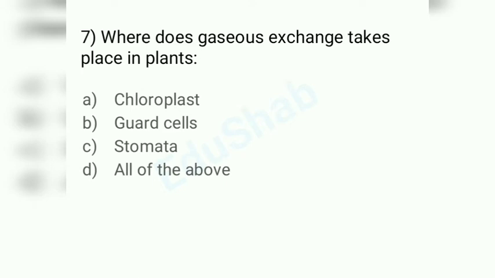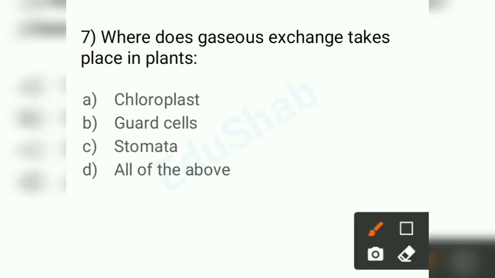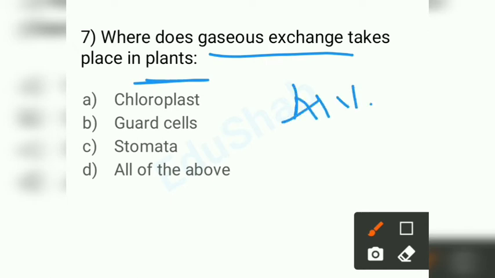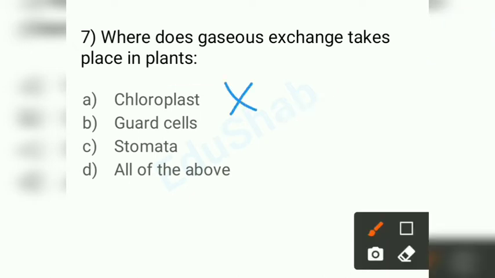Okay, where does gaseous exchange take place in plants? Here they have asked you for plants. If they asked you for humans, your answer would be alveoli. But here they have asked you for plants. The answer is not chloroplast, because it is not a place, it is an organelle.